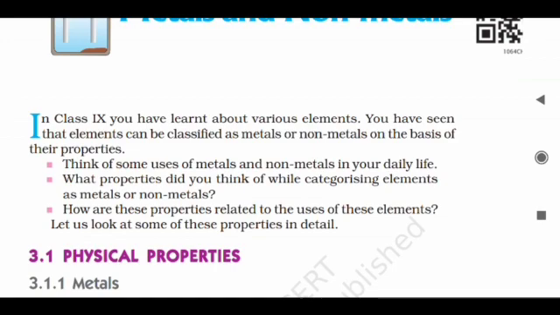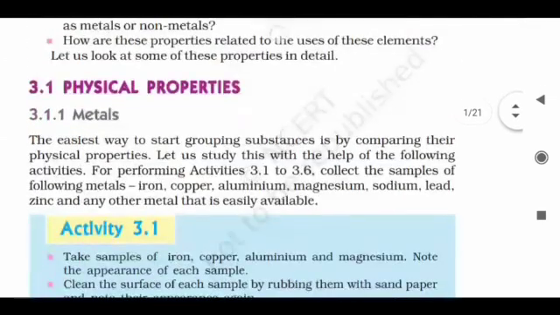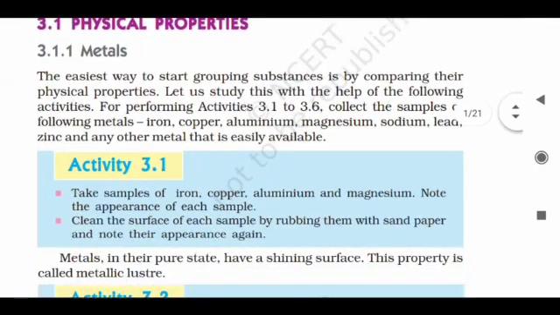3.1 Physical properties. We are looking for physical properties of metals first. 3.1.1 Metals. The easiest way to start grouping substances is by comparing their physical properties. Let's study this with the help of the following activities.